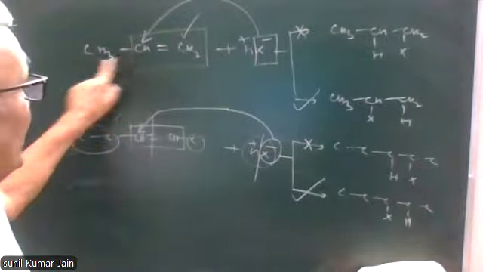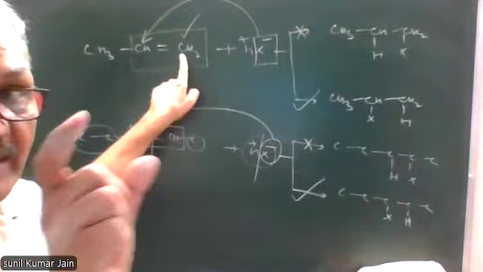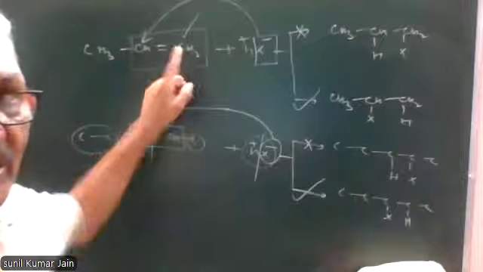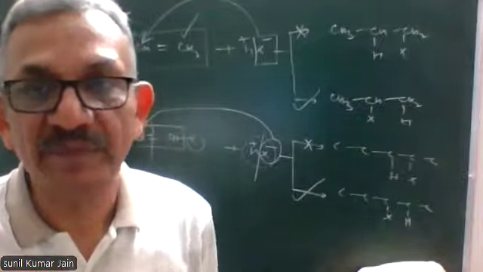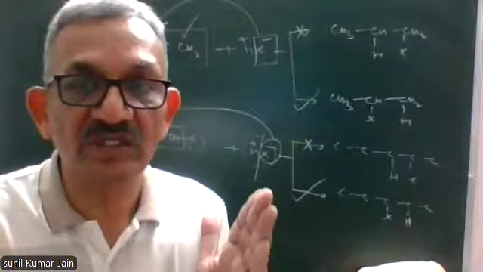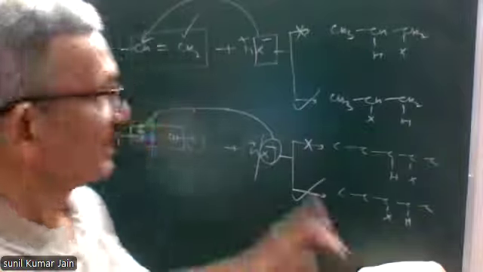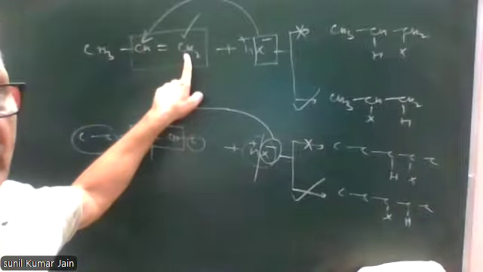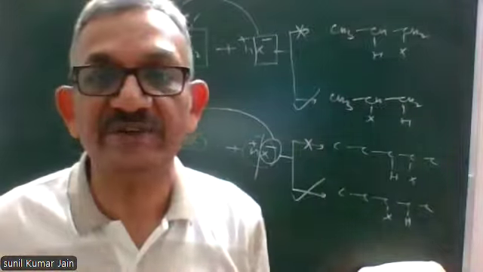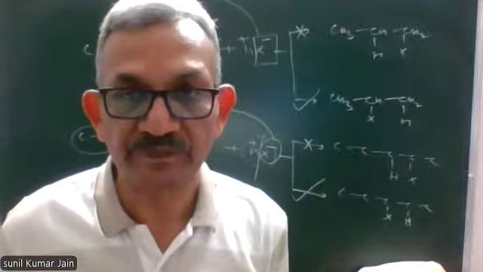This is attached to one alkyl chain. This is attached to 0 alkyl chain. Or the third part says the negative part goes to that carbon atom which is linked to lesser number of hydrogen atoms. This is attached to lesser number of hydrogen atoms. This is attached to more number of hydrogen atoms. So this is the complete definition of Markovnikov's rule.